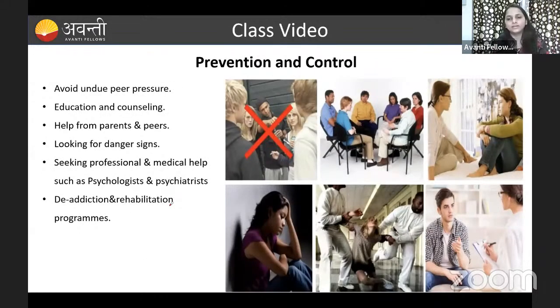Let us go to the prevention and the control. How can we prevent this and how can we control this? If any person is addicted to alcohol and drugs, how can we prevent this? The first one is to avoid undue peer pressure. First, we have to avoid the pressure.